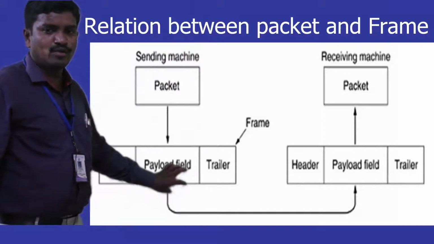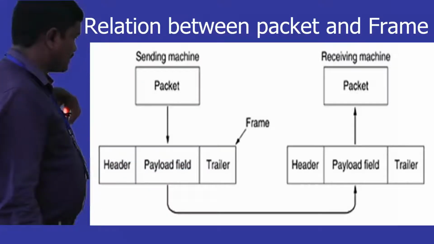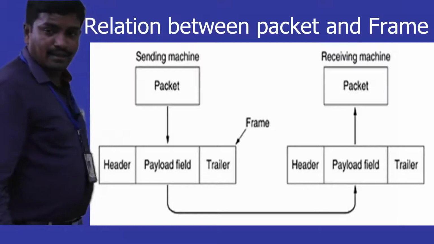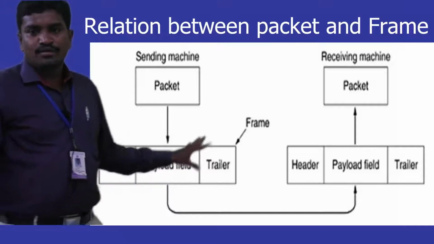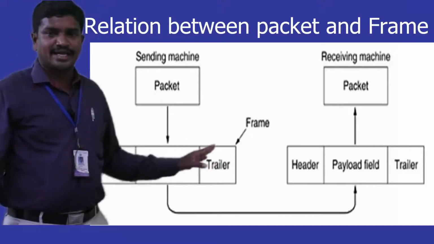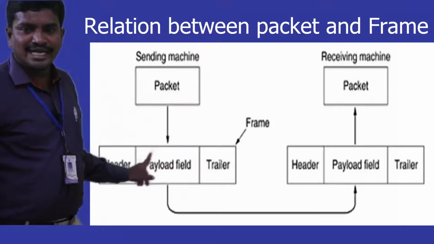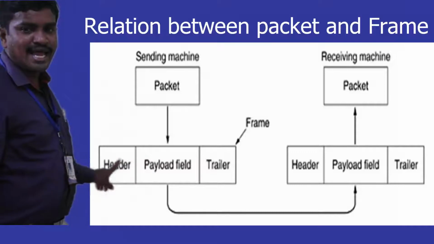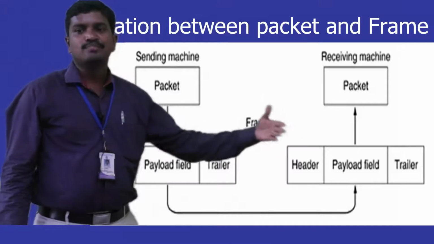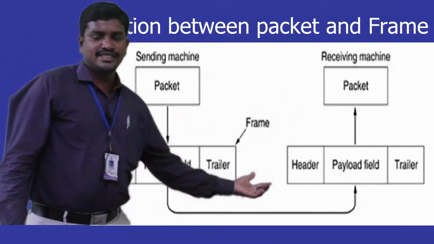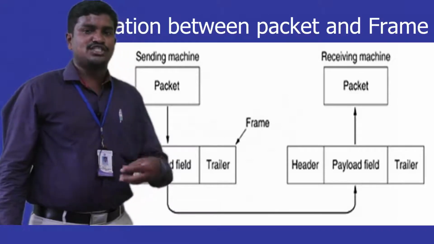This payload will contain the packet information, and this packet information is added with a header and trailer to make up a frame. This way, a frame is prepared from the packet. The relation is like this: frames are prepared from packets by adding the data link layer's additional information, called the header and trailer. The same thing is forwarded to the other side, the receiving machine, where this header and trailer information is used to get back the packet data which is given to the network layer.